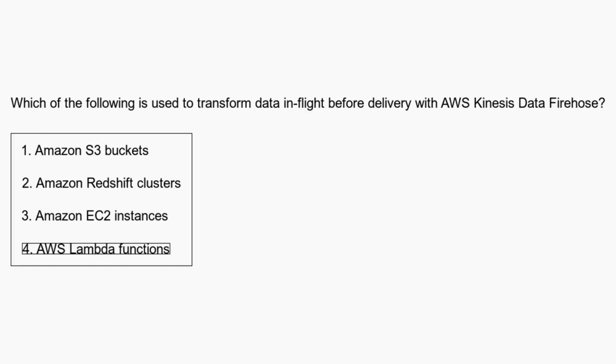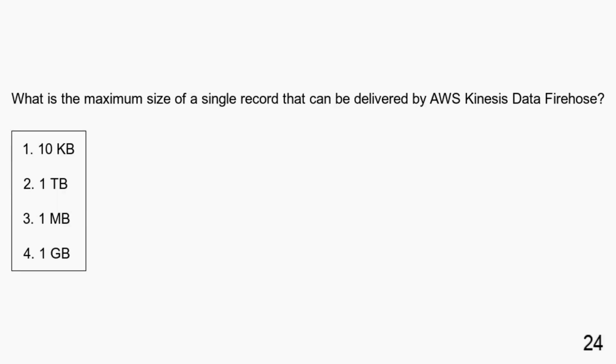AWS Kinesis Data Firehose can use AWS Lambda functions to transform data in flight before delivery to the destination. What is the maximum size of a single record that can be delivered by AWS Kinesis Data Firehose? 10 kilobytes. 1 terabyte. 1 megabyte. 1 gigabyte.